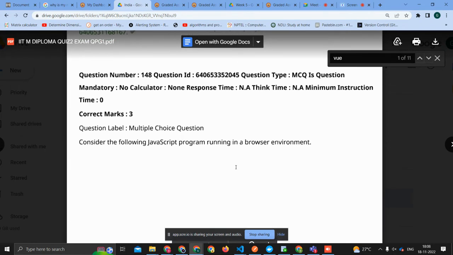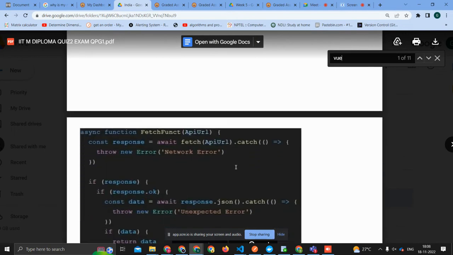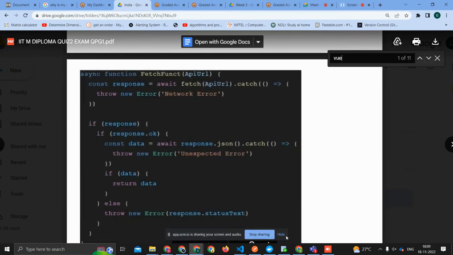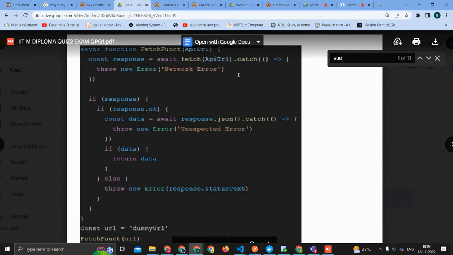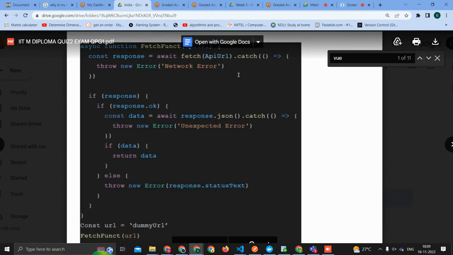Consider the following JavaScript code running in the browser environment. We have this asynchronous function fetchFunc, which has argument API URL and variable response, which is await fetch API URL dot catch, and where it throws new error, network error. If response,